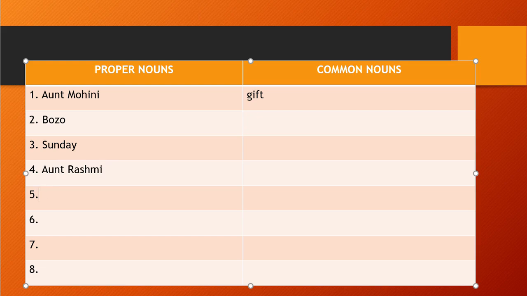Then you can write Uncle Pankaj. Then the sixth one is Mohit, that is her friend. Then Uncle Rahul. And the last, who wrote this letter, that is Kirti. So you noticed here we have easily identified all of the proper nouns, right?